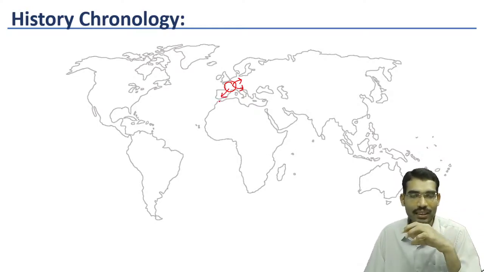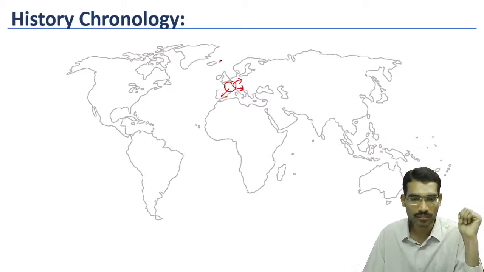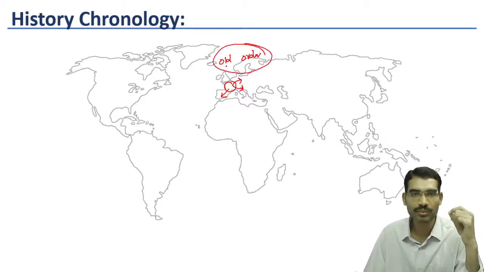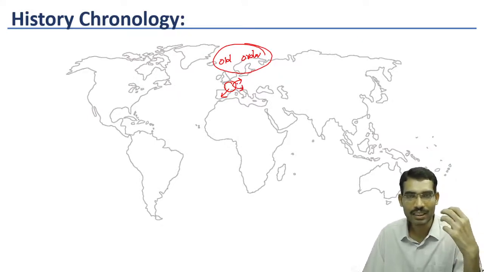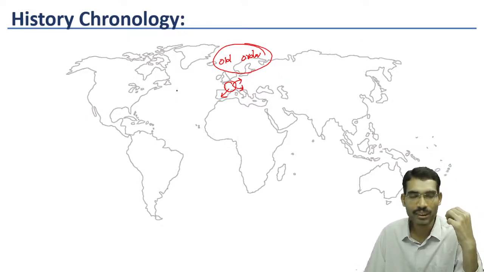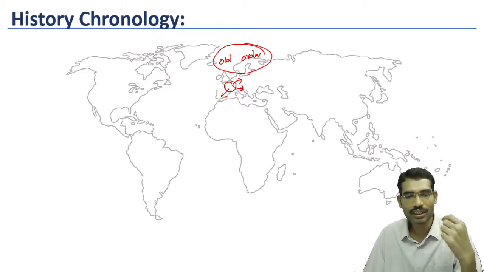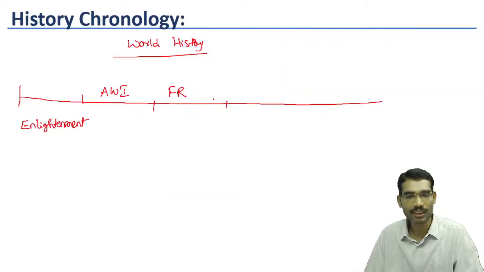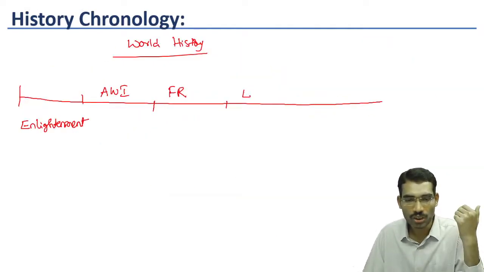It has really destroyed the old order. So whatever order it was there, it was called the old order. The French Revolution, more than the American War of Independence, really affected every part of Europe. That's why a new kind of revolutions in different parts of the continent emerged. They are called European revolutions.